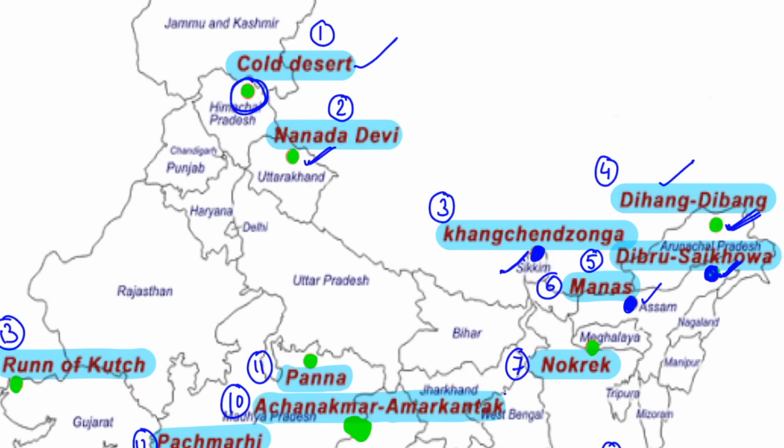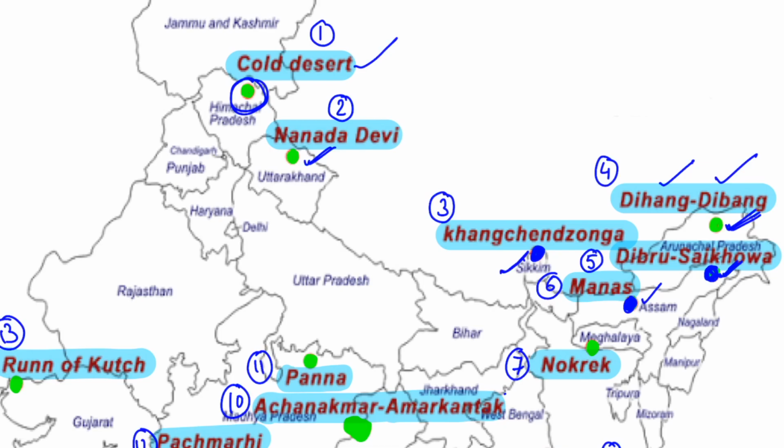So as you know, the Dihang river is actually the Siang river, which is actually the main Sangpo river, which is actually the main Brahmaputra river. So when it is in Tibet, it is known as Sangpo. When it enters Arunachal Pradesh, it is known as Dihang or Siang in the local language, and then when it enters Assam, it is known as Brahmaputra. Okay, so that is why the name of the Biosphere Reserve is Dibang, and Dibang is another river which is passing through this area, and it is also a tributary of river Brahmaputra.